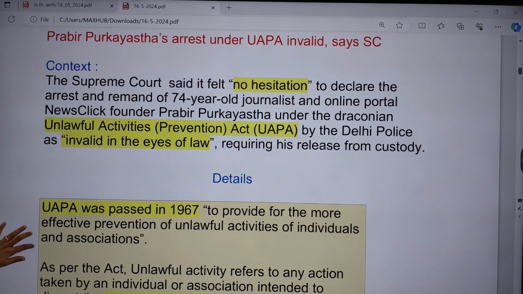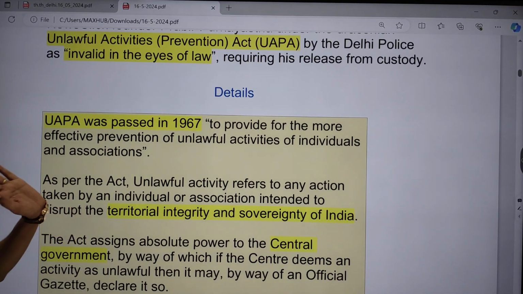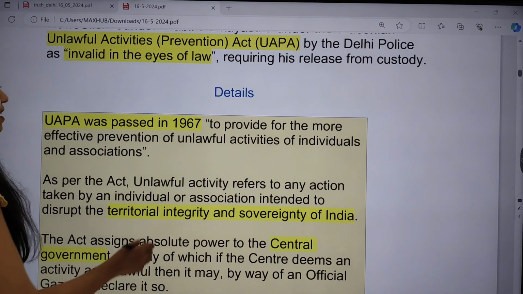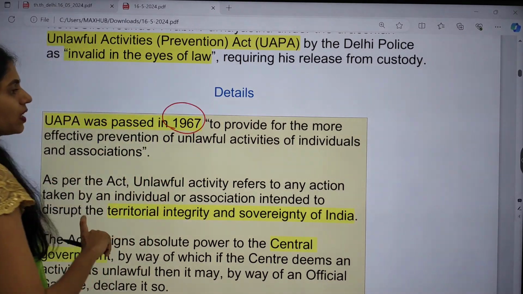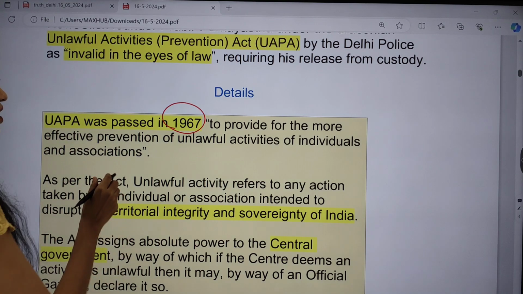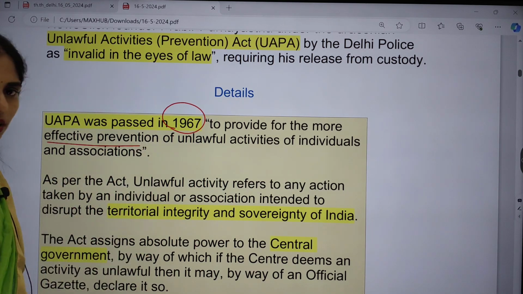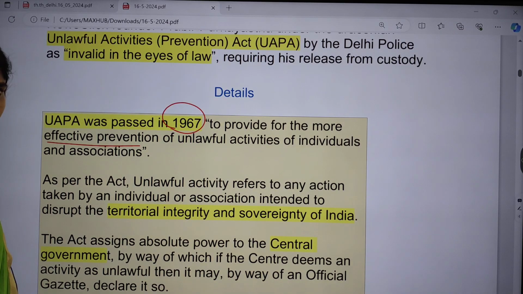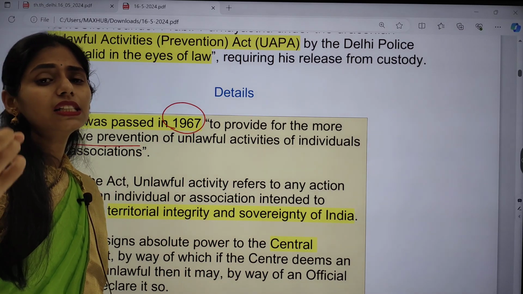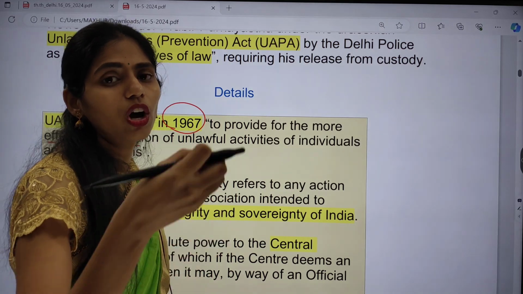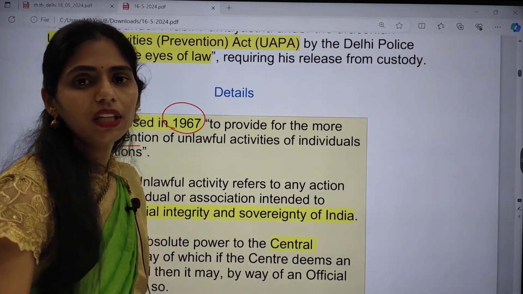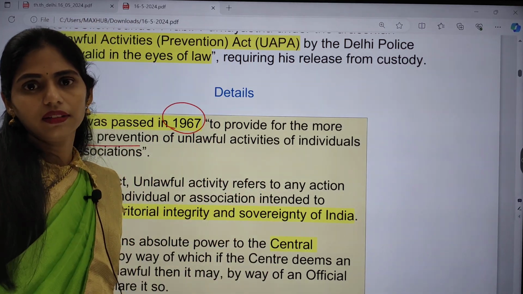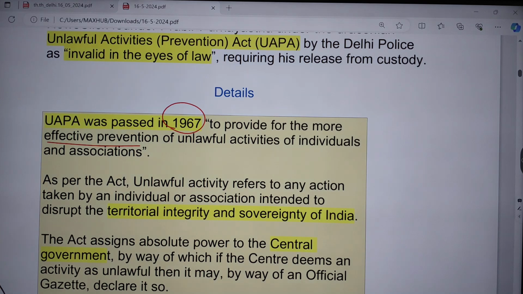Now let us see the basics of the Unlawful Activities Prevention Act. It was passed in 1967. What is the aim? To provide for more effective prevention of unlawful activities of individuals and associations. Especially, it is like a preventive law. The government wants to prevent something which is causing harm to our country, which are unlawful activities.